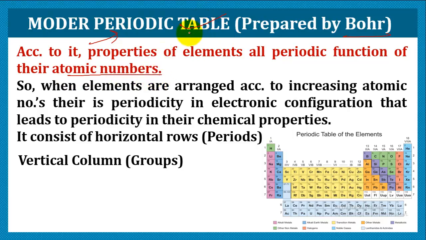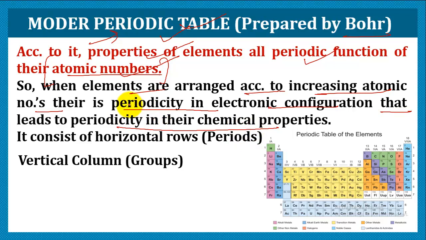So after so many attempts, this was the first attempt which was made on the basis of atomic number. Niels Bohr said that the properties of elements are a periodic function of their atomic numbers. That means when elements are arranged in order of increasing atomic numbers, then there is periodicity in the configuration that leads to periodicity in their chemical properties.